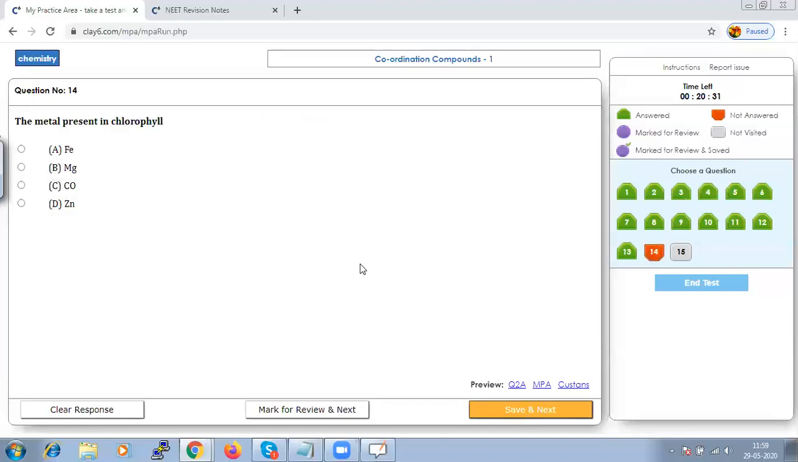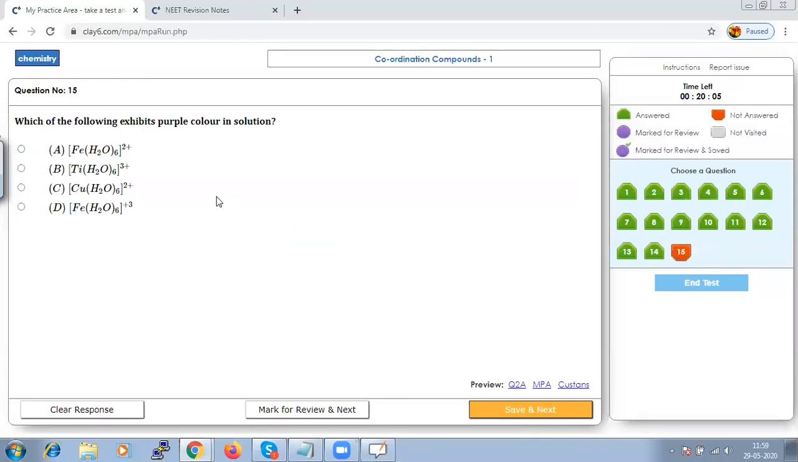The metal present in chlorophyll is a well-known fact: it will be magnesium, because chlorophyll contains a magnesium ion, and that is having a ring-like structure, which you will call a chlorin, or a heterocyclic compound. Hence option B. Let us save that and go to next.